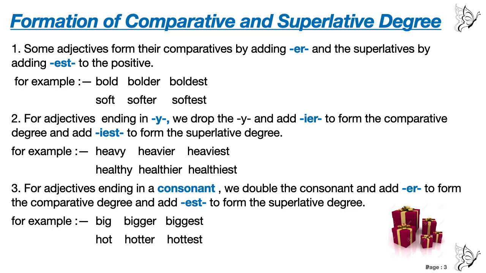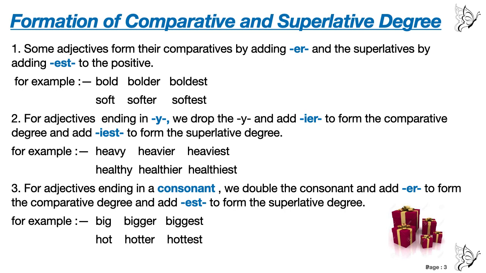Rule number 3, for adjectives ending in a consonant, we double the consonant and add ER to form the comparative degree and add EST to form the superlative degree. For example, big, bigger, biggest, hot, hotter, hottest. Now the adjective big ends with a consonant.